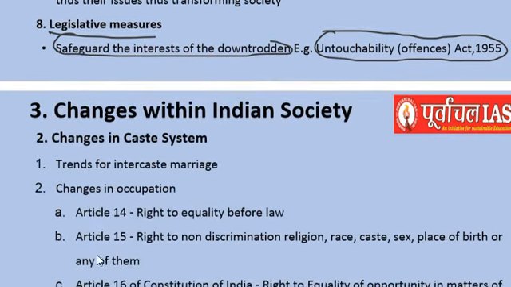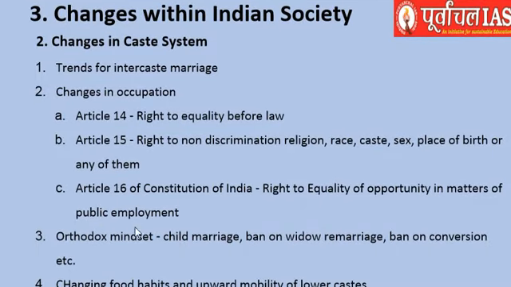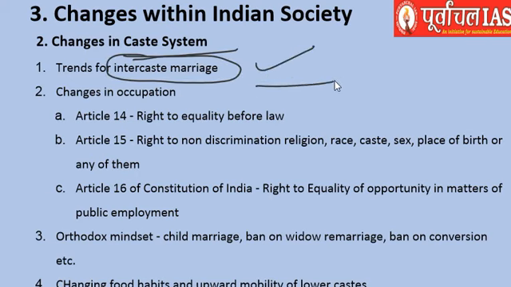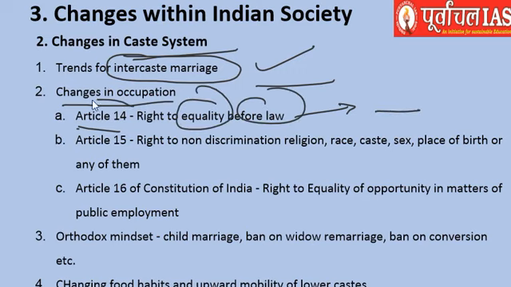Okay, so let's see what are the changes that were brought in various aspects of the Indian society. Considering the caste system first, intercaste marriages came in, obviously, right? As they had freedom to decide what they could do. That has happened. There were changes in the occupation. Why? You do not have to go with a particular occupation, because you are treated equally before law as far as Article 14 of the Indian Constitution is concerned.